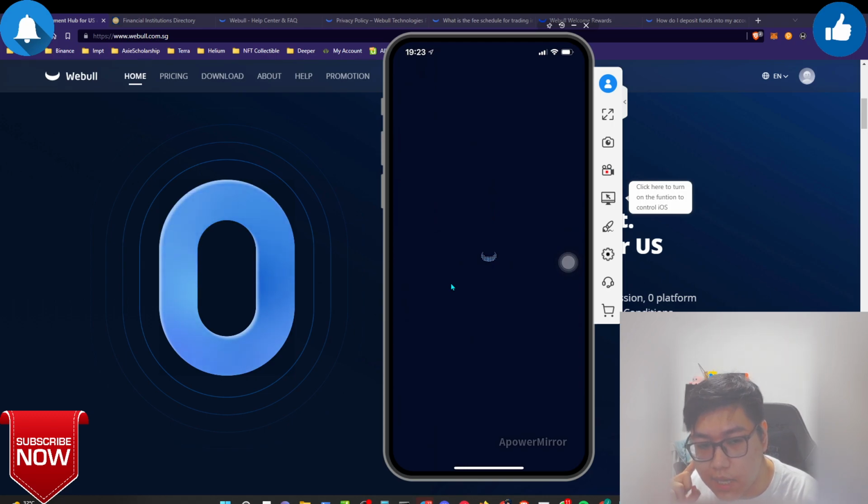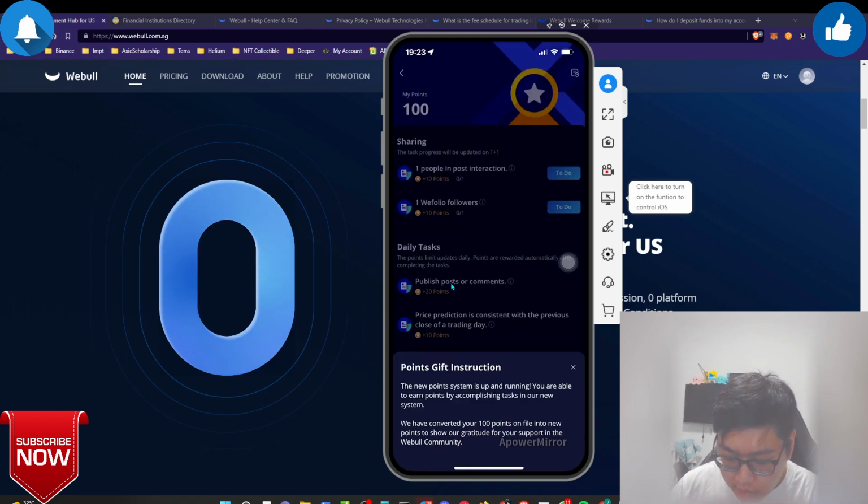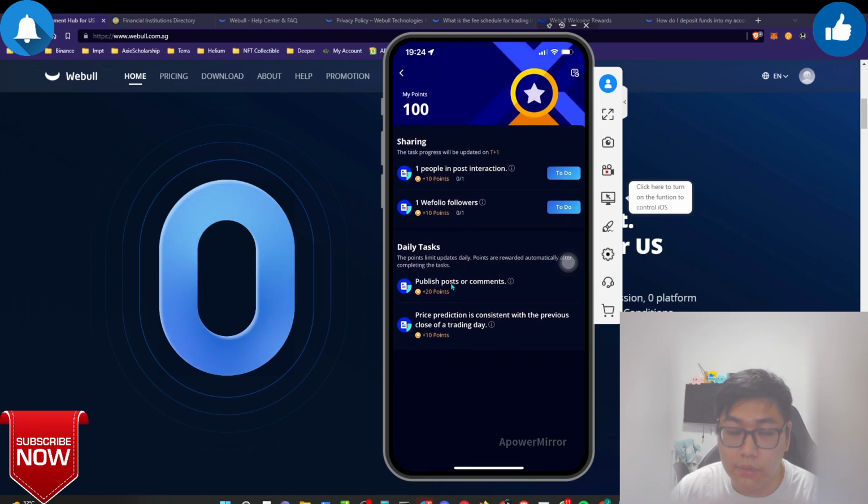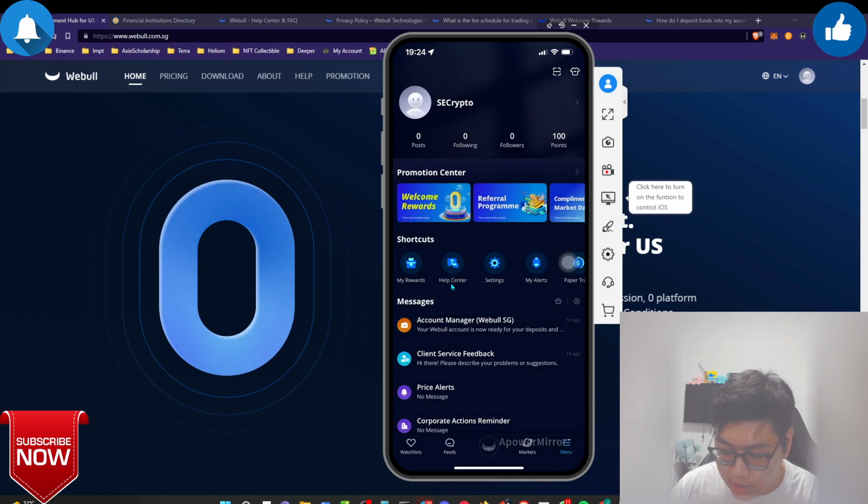To be honest, it's the first time exploring this application itself. So over here, the point instruction, I believe you can accumulate points by doing the daily task, and once you have done it, you can exchange for something in the future if they enable it.